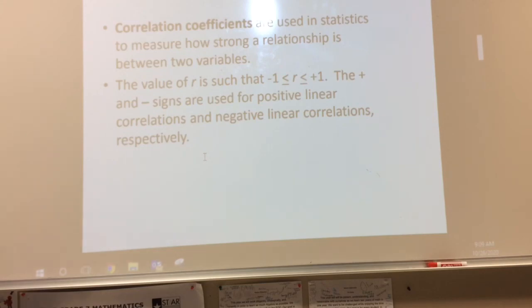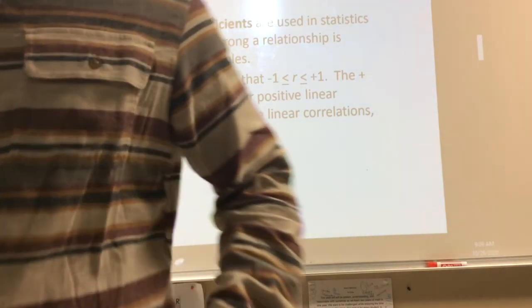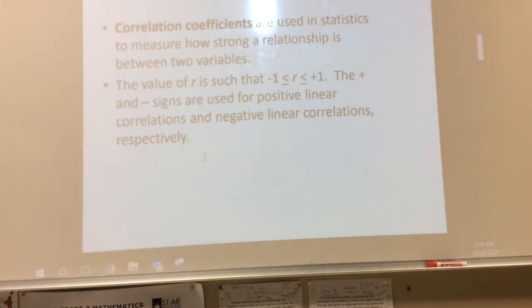Appreciate it. Okay, now, from that R section, you should have a really long number. Maybe not. Maybe you just end up with a nice whole number. Okay? Let me explain this to you. If your number is really, really close to the number 1 or negative 1, you have a very high correlation. If it's a positive 1, it's a positive correlation, meaning that your line is going up. Can we agree? If you have a number very close to a negative 1, that means that you have a negative correlation, which means that your line is going down. Is everybody okay with that?